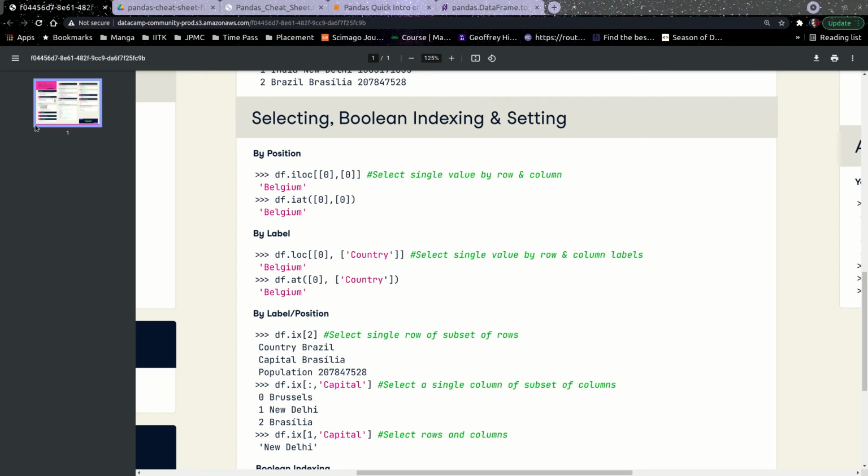I know that if I'm going to import, it will be 2, 0, 1 and 2, right? But let's say I don't know that. So what I would do is I would give the name of this column and I would give the number of the row, right? So this is by label. By accessing the label of the column, we are able to access the data, right? So these two are used very frequently, and most of the time you will be deciding whether to use this or this.